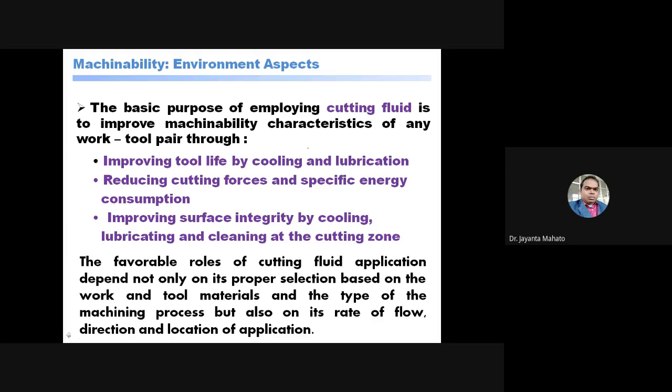how much rate you are applying the cutting fluid, means कटिंग फ्लूइड अप्लाई करने की एक ऑप्टिमम रेट होती है, ज़्यादा रेट भी नहीं होना चाहिए और कम रेट भी नहीं होना चाहिए, and direction and location of the application, means which direction are you applying this cutting fluid.